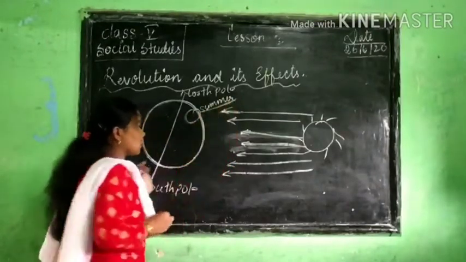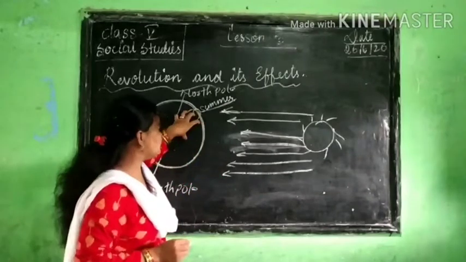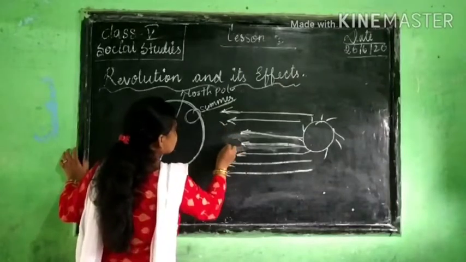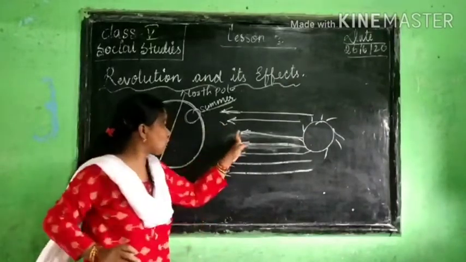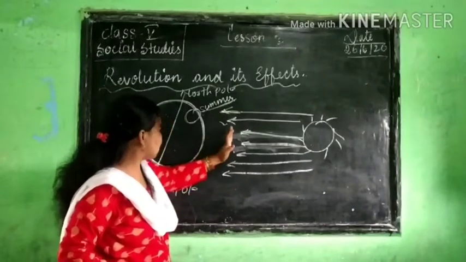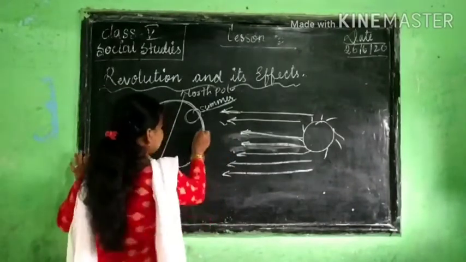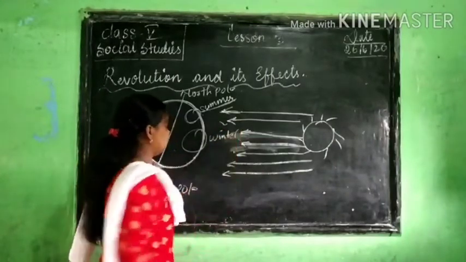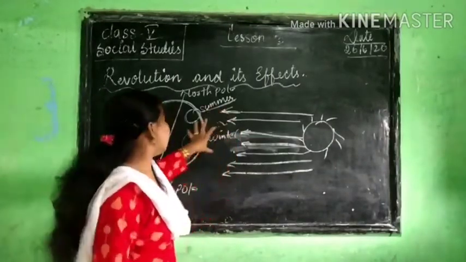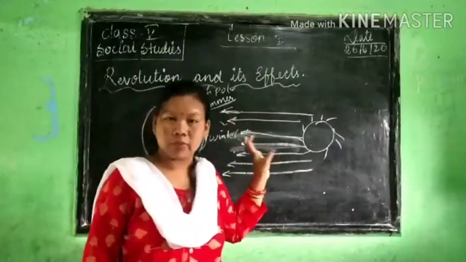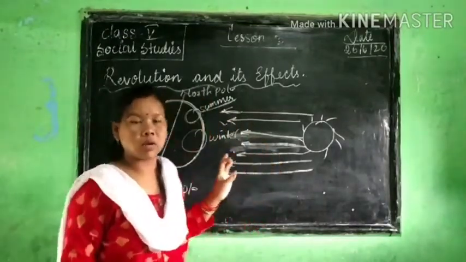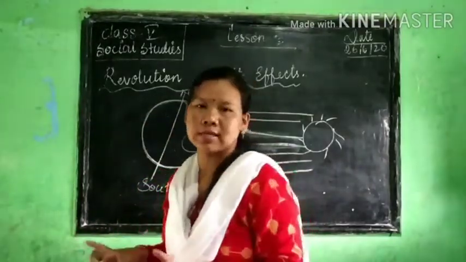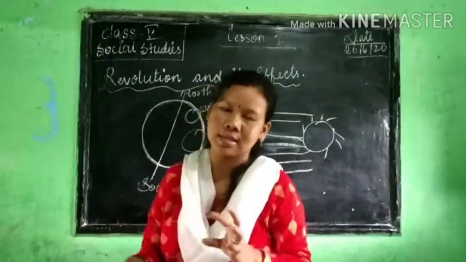So this part of earth will have summer. This part is getting a little far from the sun, right? This earth is a little bit far, so this part will have winter. Understand? Like this, our revolution causes seasons. The same way as rotation, which I have told: facing the sun is day, away from the sun is night.